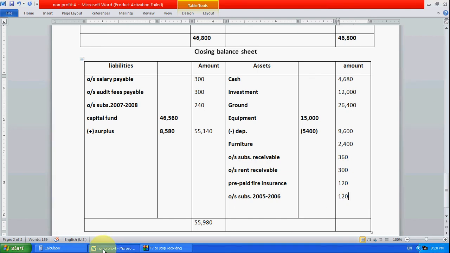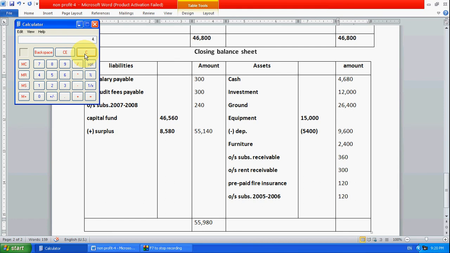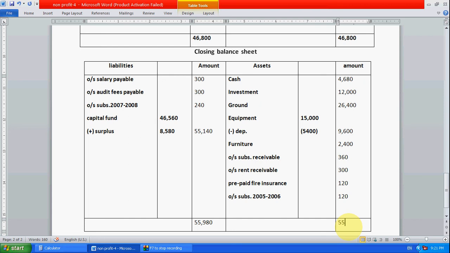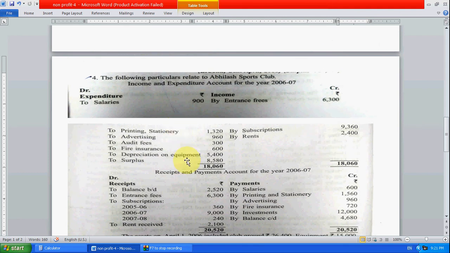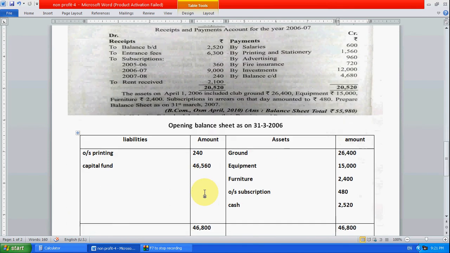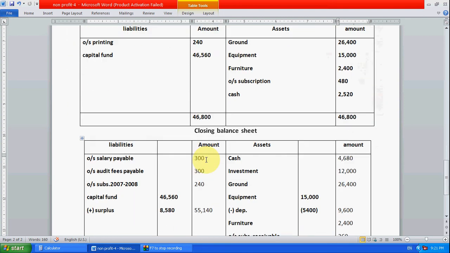Now add all the amounts. 4,680 plus 12,000 plus 26,400 plus 9,600 plus 2,400 plus 360 plus 300 plus 240 directly. So we will get 55,980. This is how we have to prepare the closing balance sheet. If the question is given like an income and expenditure account and receipt and payment account, then at that time it will definitely ask to prepare the closing balance sheet.